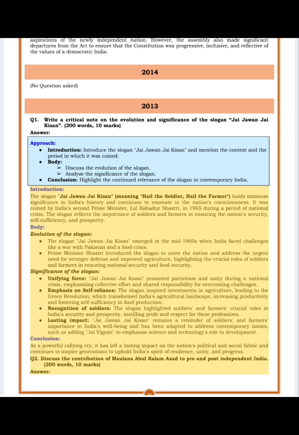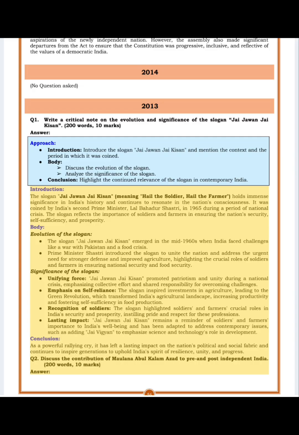Recognition of soldiers. The slogan highlighted soldiers' and farmers' crucial roles in India's security and prosperity, instilling pride and respect for these professions. Lasting impact. Jai Jawan Jai Kisan remains a reminder of soldiers' and farmers' importance to India's well-being and has been adapted to address contemporary issues, such as adding Jai Vigyan to emphasize science and technology's role in development.